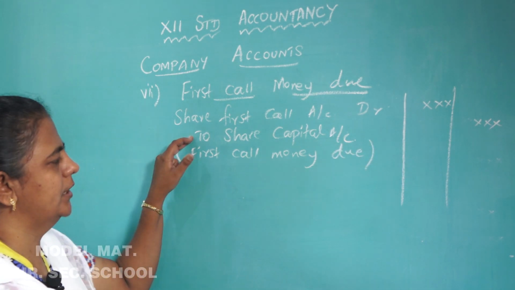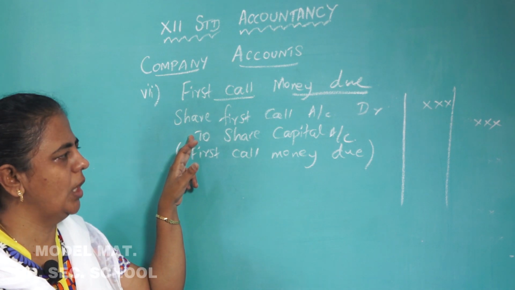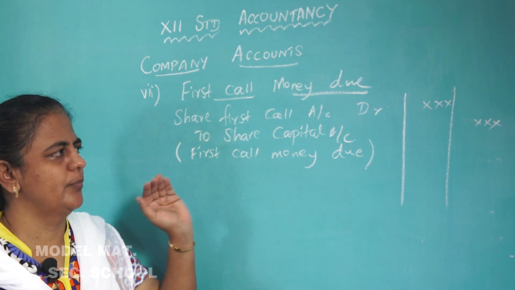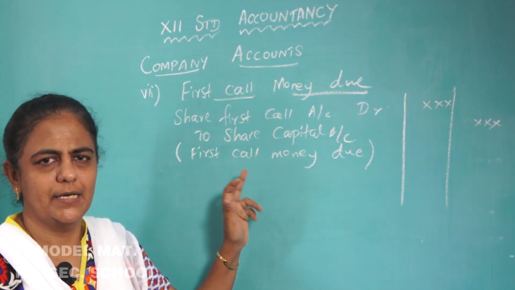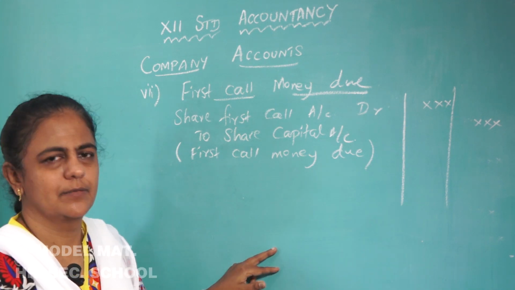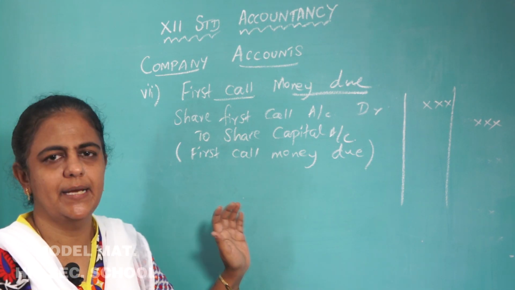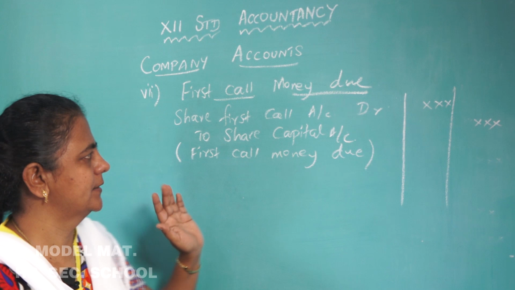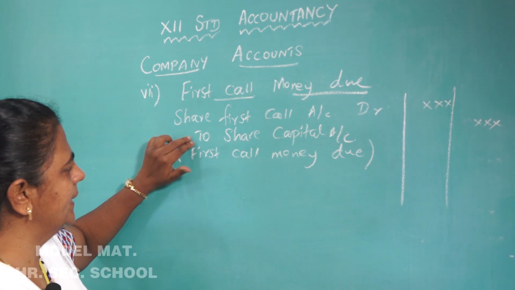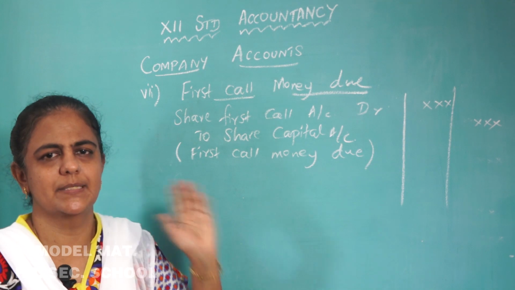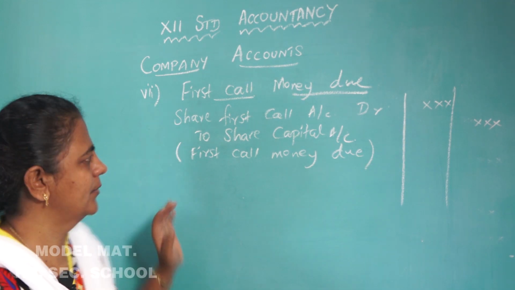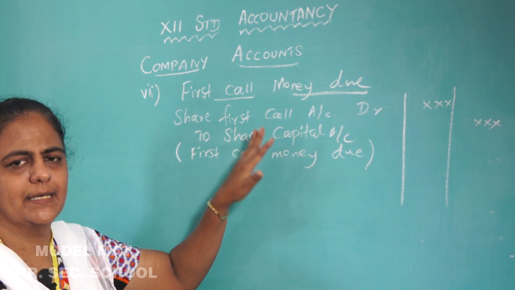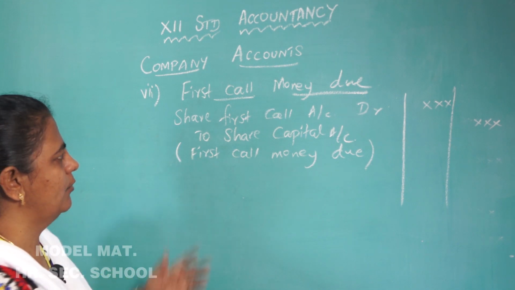Again, the call is made by the directors. What is a call? It is the demand made by the directors to the shareholders to pay the money. There should be a gap of at least 1 month between 2 calls. The calls also should be made as per the provisions given in the articles. Now the call money is due. Again here the call money should be at least 25% of the face value of the shares. Call money is due after getting the letter from the directors. After getting the letter from the directors, the shareholder will pay the money.